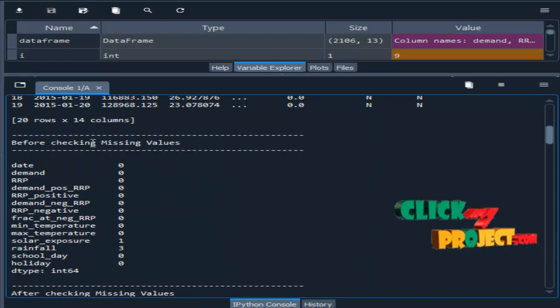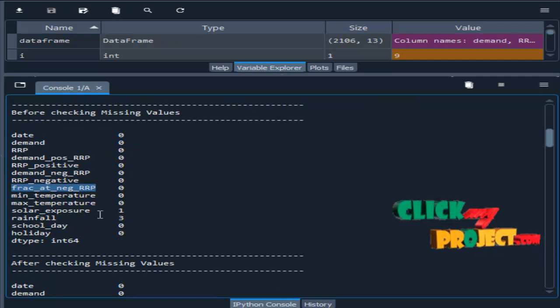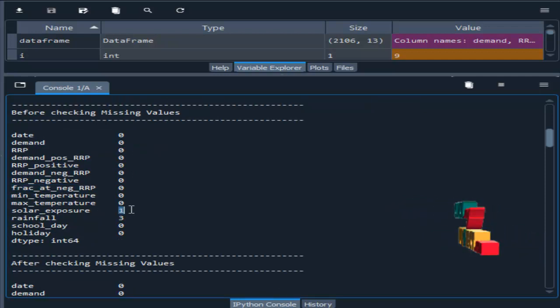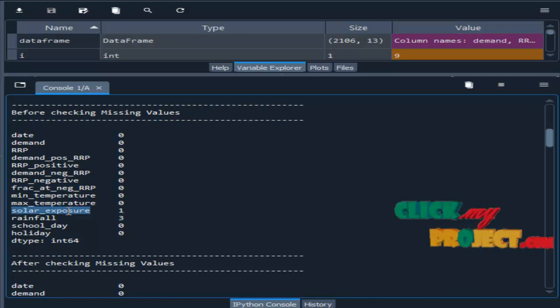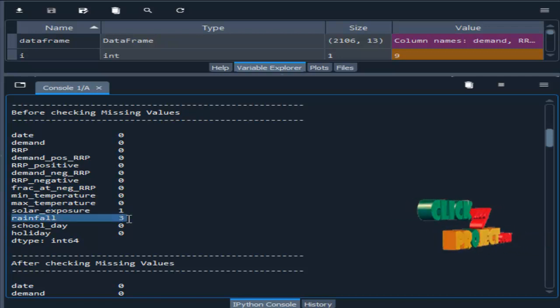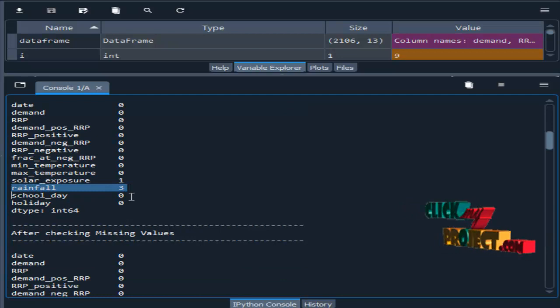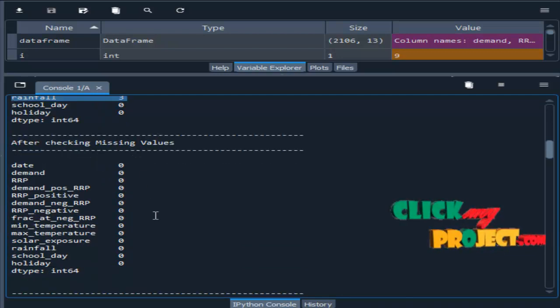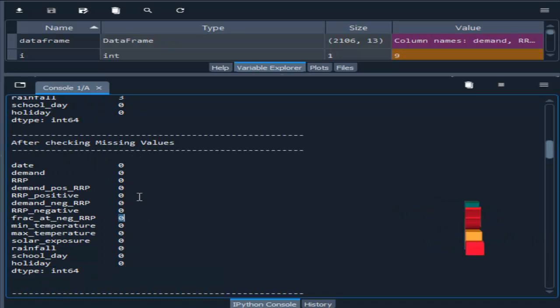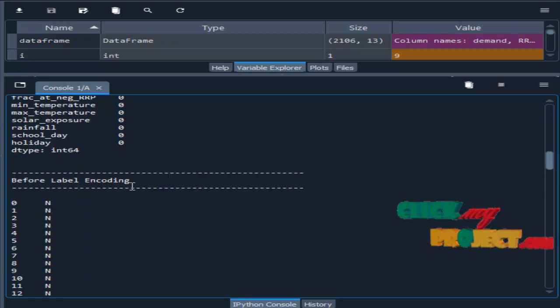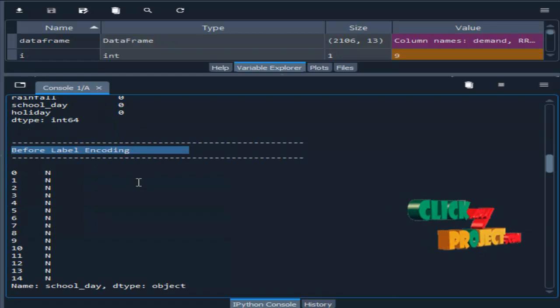Then before handling missing values, we check whether any missing values are present in the dataset. These are the columns present in our dataset. The 0 indicates there are no missing values, and the 1 indicates there is one missing value in that corresponding column. So we need to replace those missing values with zeros. After checking missing values, all our columns have no missing values. Then label encoding. Here we convert the string into a numeric integer value.